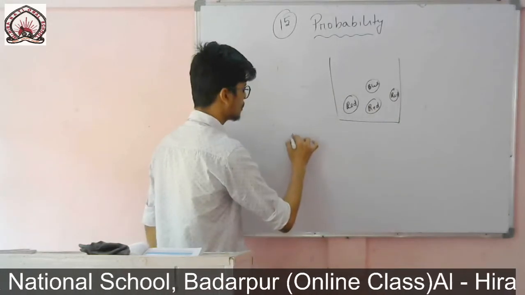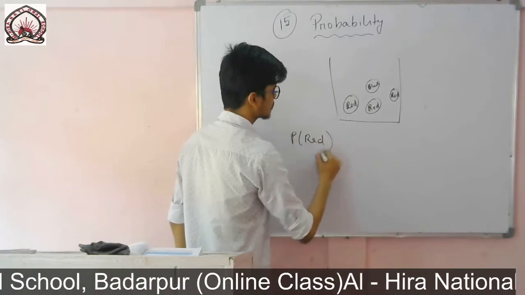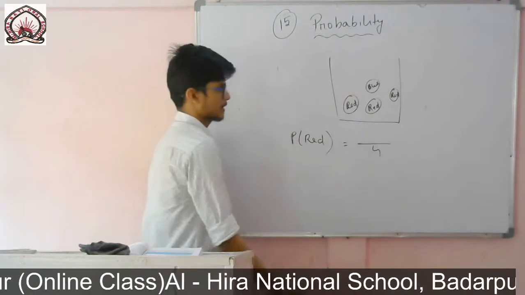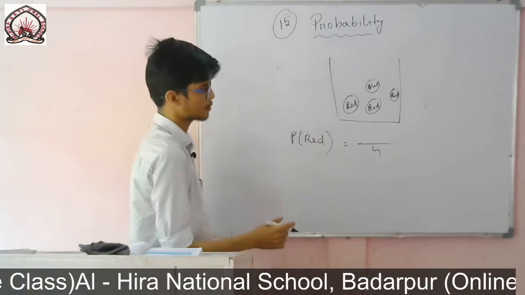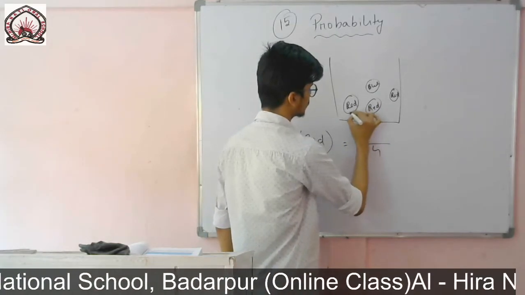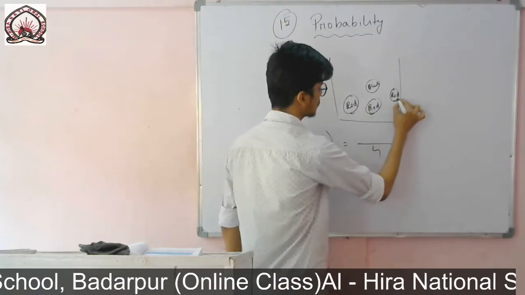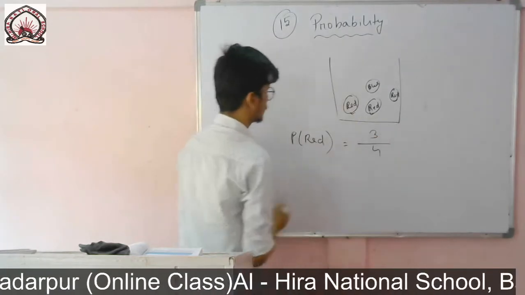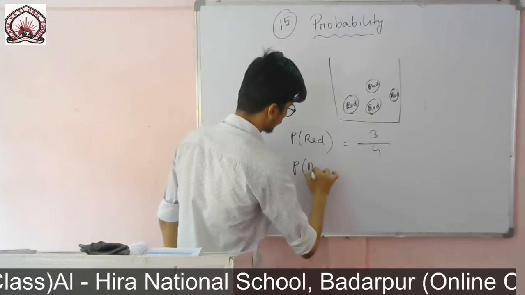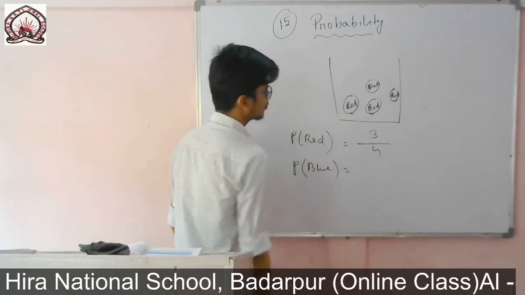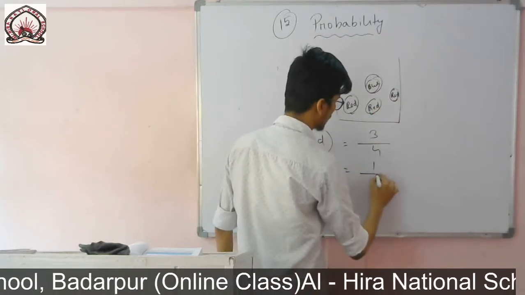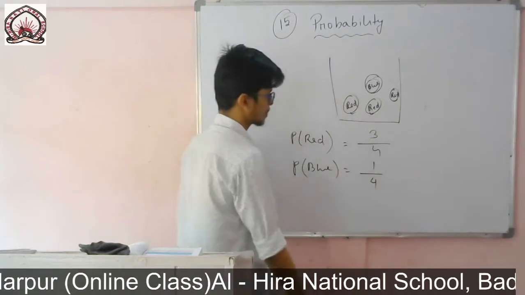If I find the probability of getting a red ball, there are 4 balls, so the total possible outcome is 4, and the favorable outcome for red is 3. So it will be 3 by 4. And the probability of getting a blue ball: only 1 blue ball is there, so the favorable outcome is 1 divided by the total possible outcome, 4.